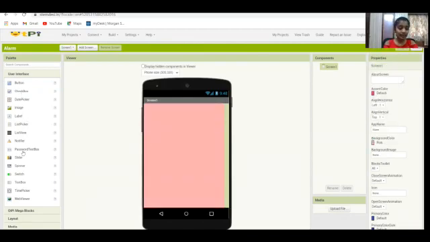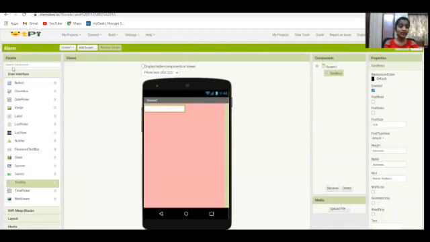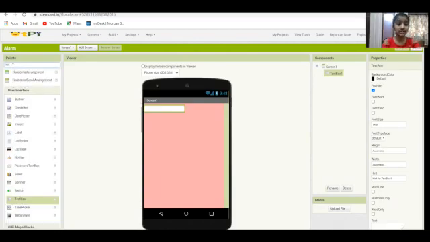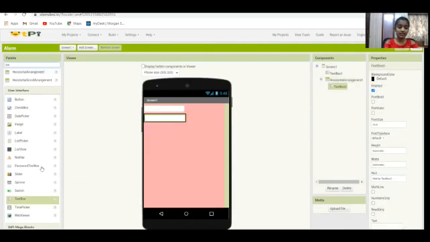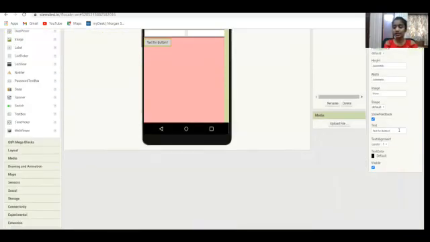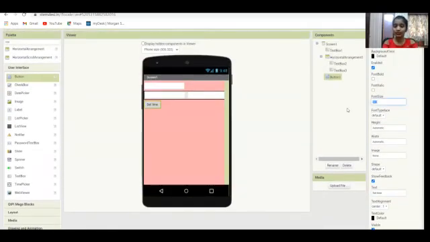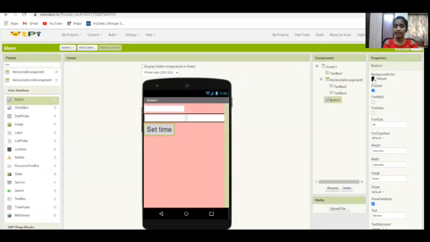And I'm going to add a text box to write my message for the alarm. And I'm going to add a horizontal arrangement to add 2 text boxes accordingly for the hours and minutes. So now I've added 2 text boxes. Now let's add a button right here, and I'm going to name this button set time. And now after naming it, I'm going to give the font size to be 30, and I'm going to give the color to be yellow.